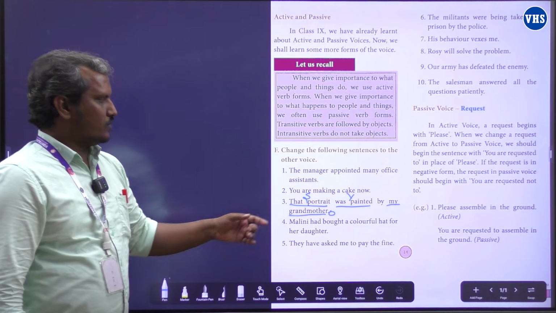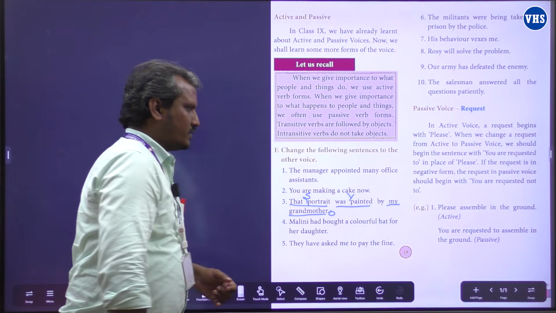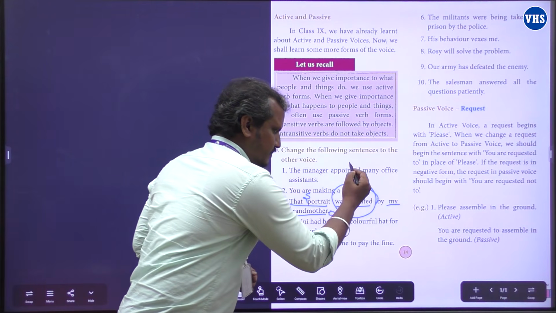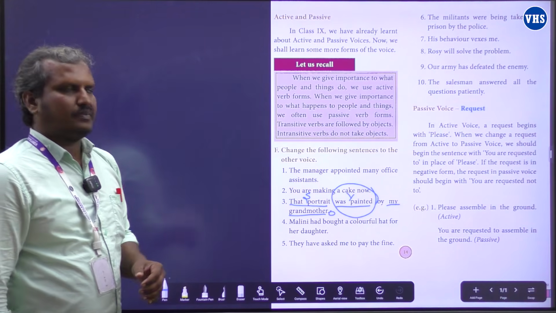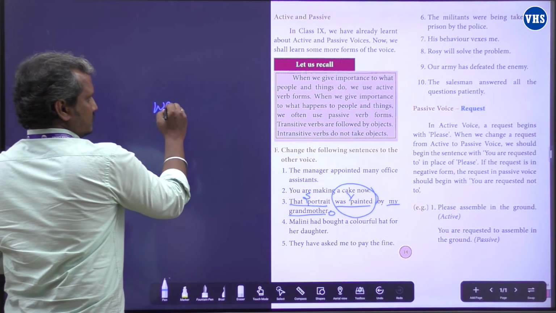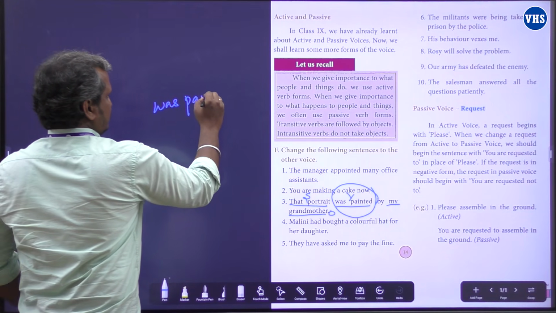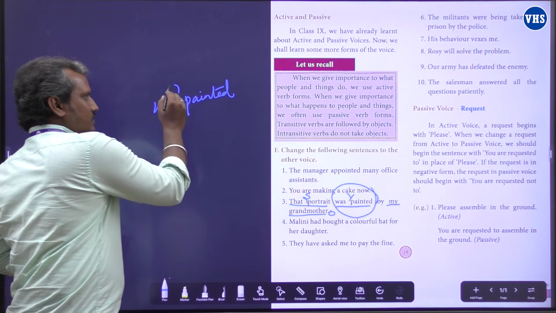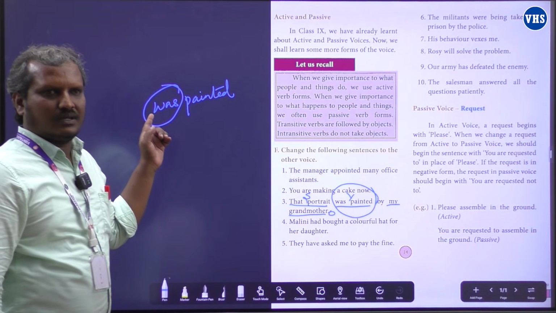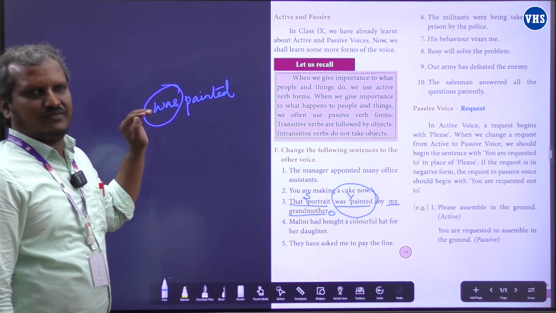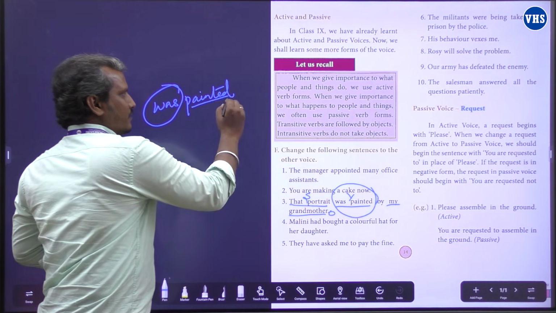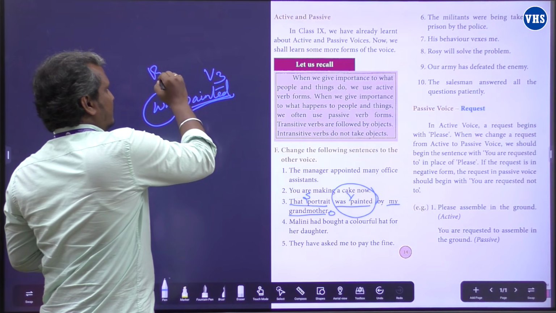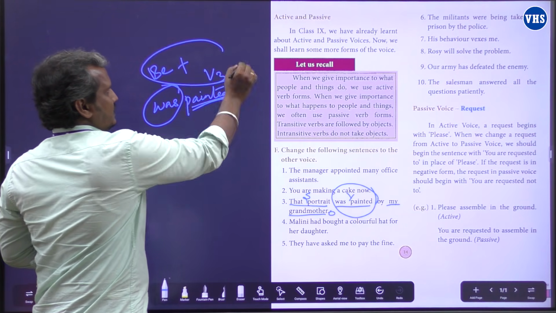Fine. Now look at the sentence. That portrait was painted by my grandmother. And particularly look at this part of the sentence. Was painted. Now, I hope you can understand what this is. Was is the past be form verb. Good. And painted, that is the V3. So this is the be form verb plus V3.